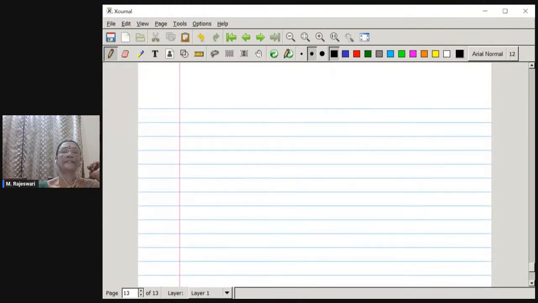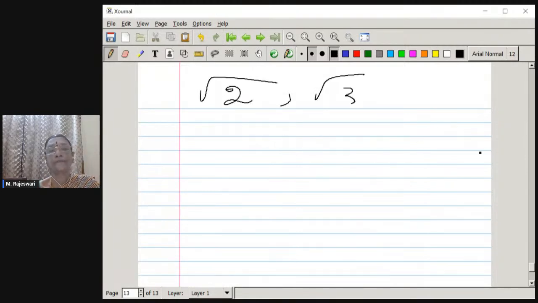And my question is, when are you going to get such decimal numbers, especially when you find the square root of non-perfect squares? For example, root 2, root 3, root 5, and root 7. If you take these numbers, even root 6 also, they are all non-perfect squares.